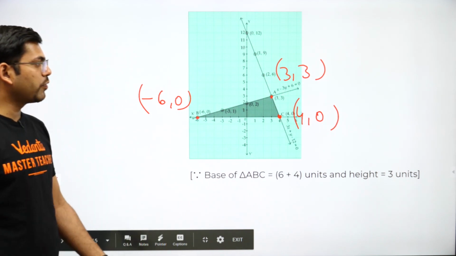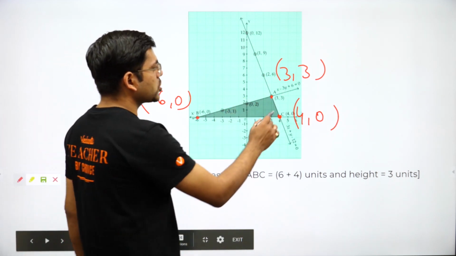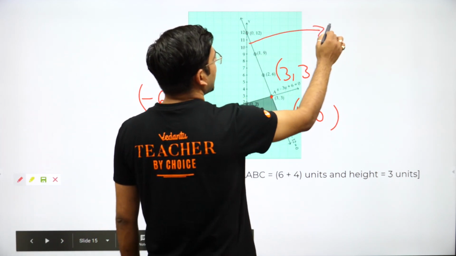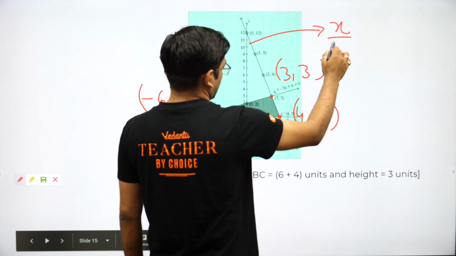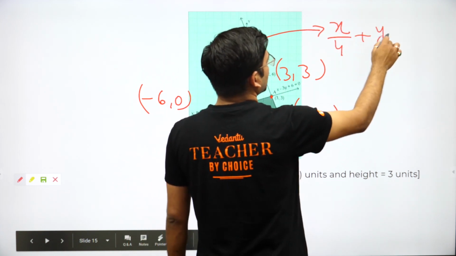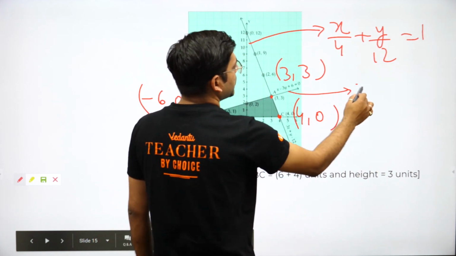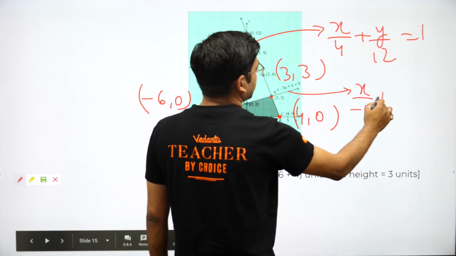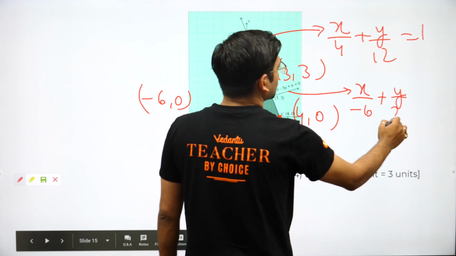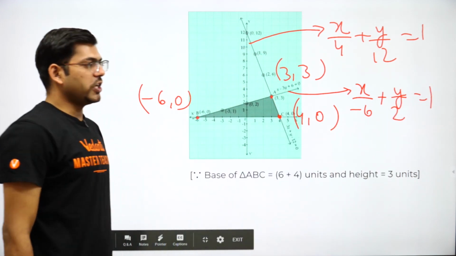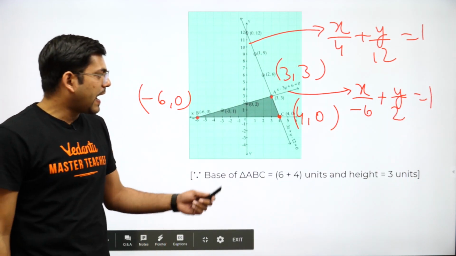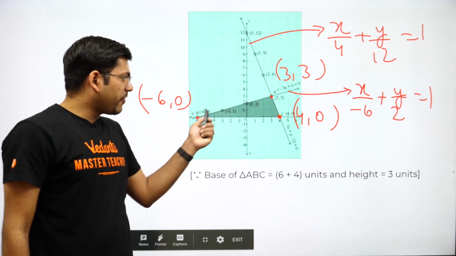All these points are formed by these two lines. This was the first line, x upon 4 plus y upon 12 is equal to 1, and this was the second line, x upon minus 6 plus y upon 2 is equal to 1. Using these two lines we have formed the triangle.